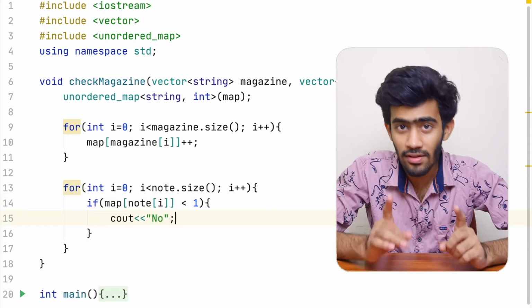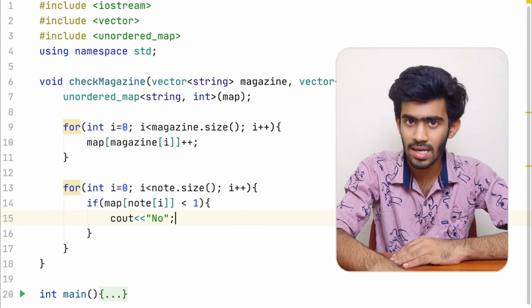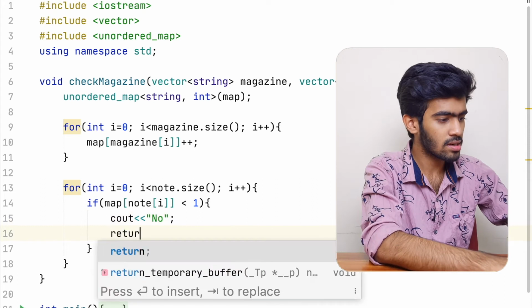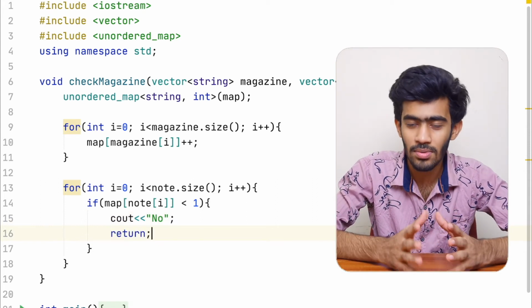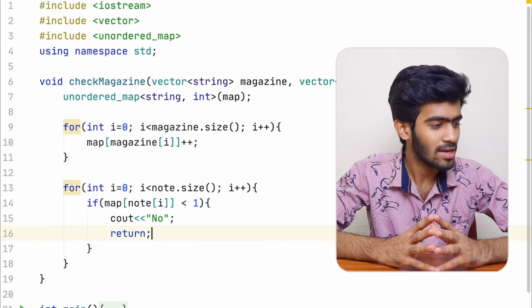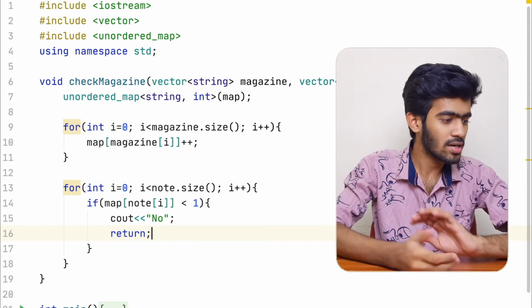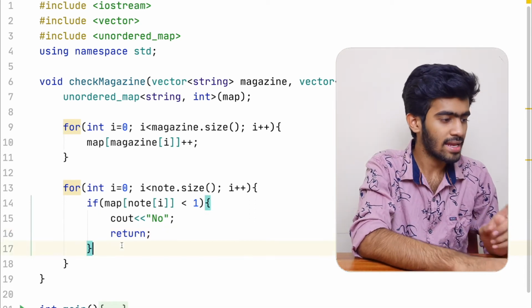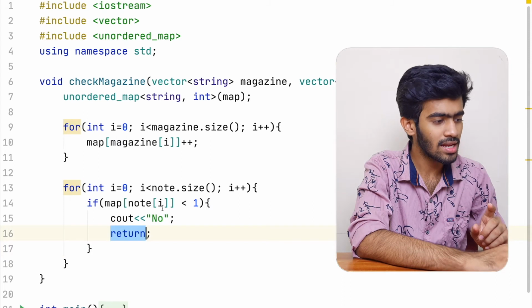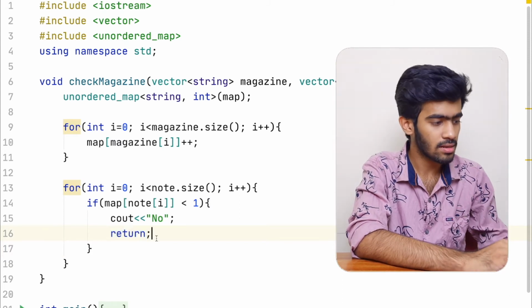And so if we have printed no, it means we cannot make the ransom note using the words in the magazine, and hence we can just return and not do the other operations that are present after this operation. Since it is just a waste of time, either way we are going to return no, right? So it is useless to check the other words, and hence we have this return statement. Since it is a void function, we are not returning anything, we are just having the return statement.